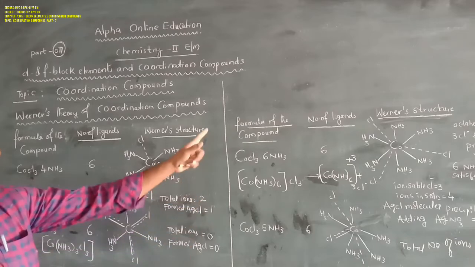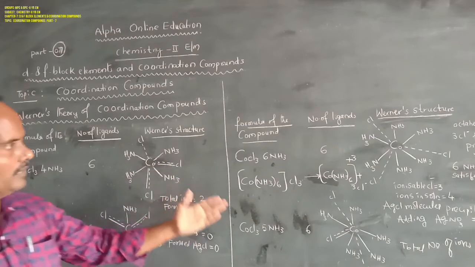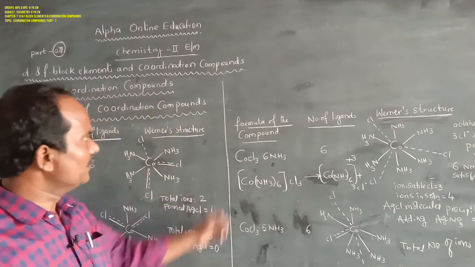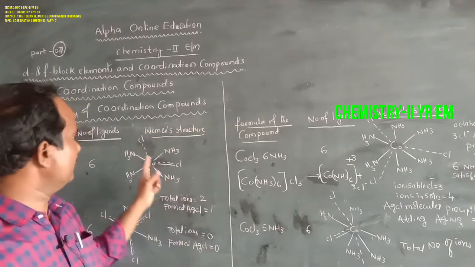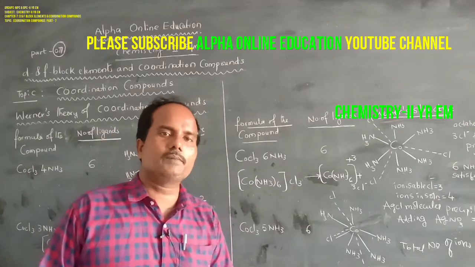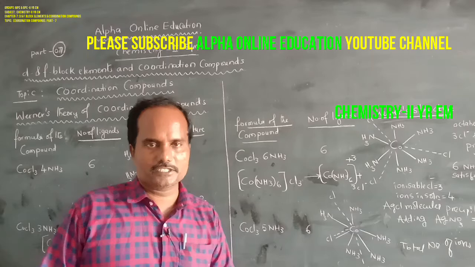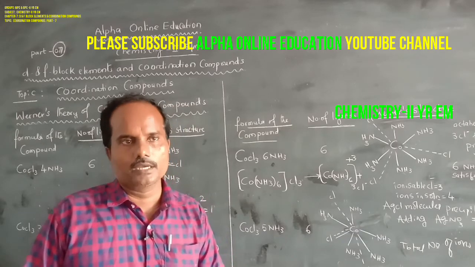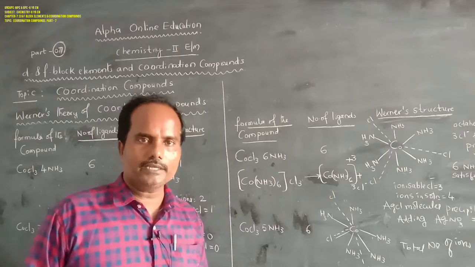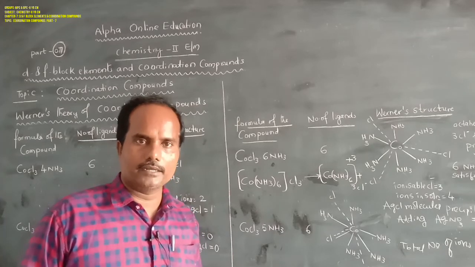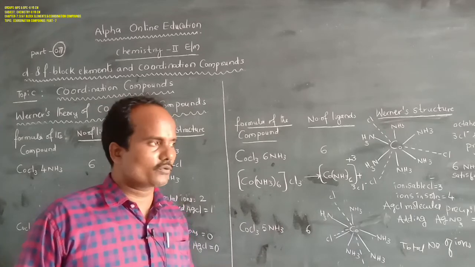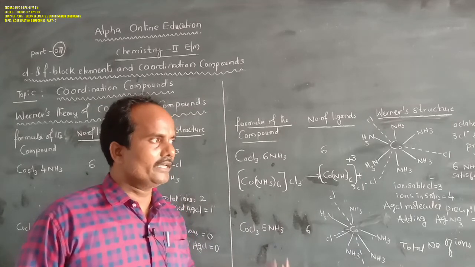Now let's see some demerits. Werner's theory could not explain the color properties of coordination compounds. Coordination compounds have colors, but why these colors occur cannot be explained.